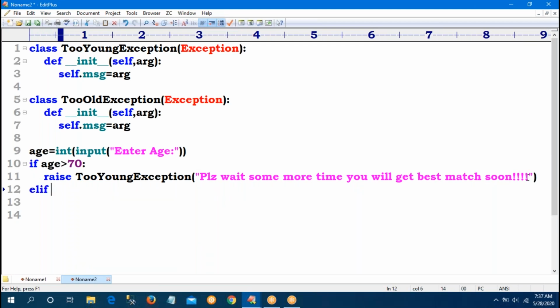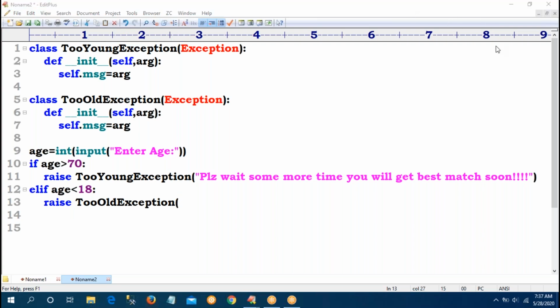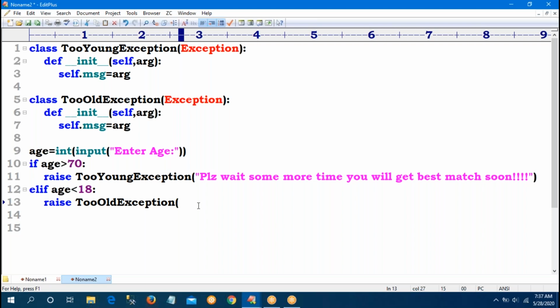Suppose if age is less than 18 years, I want to raise the tooOld exception. So for 70 above years, again I'm giving one message: Babu, you have to wait some more years, you will get the best match. If age is less than 18, I am calling the tooOld exception.